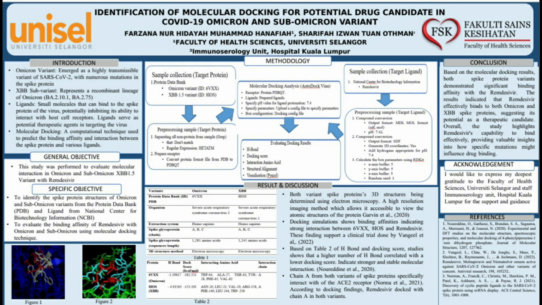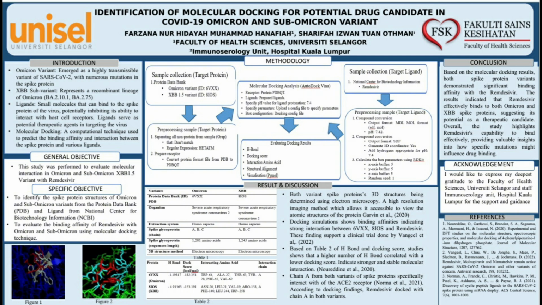Now let's delve into the result of this study. Table 1 shows the details of the spike protein that was used in this study. Both of the samples were extracted from Homo sapiens, and both of the spike proteins have three identical functional proteins, which are chain A, B, and C. However, the spike protein of Omicron has a longer amino acid chain than the XBB variant, which are 1,281 amino acids for Omicron and 1,045 amino acids for XBB.